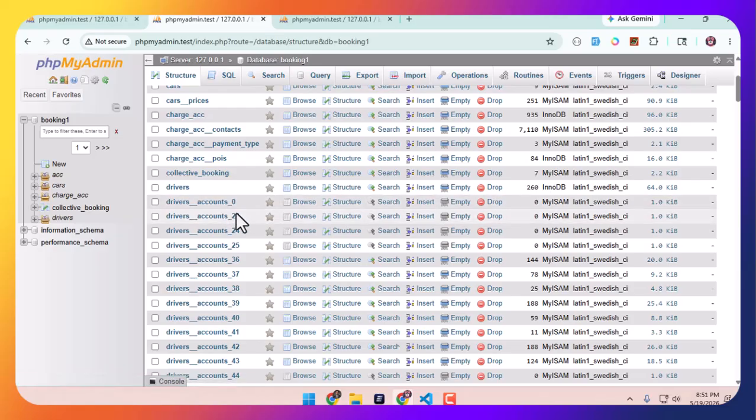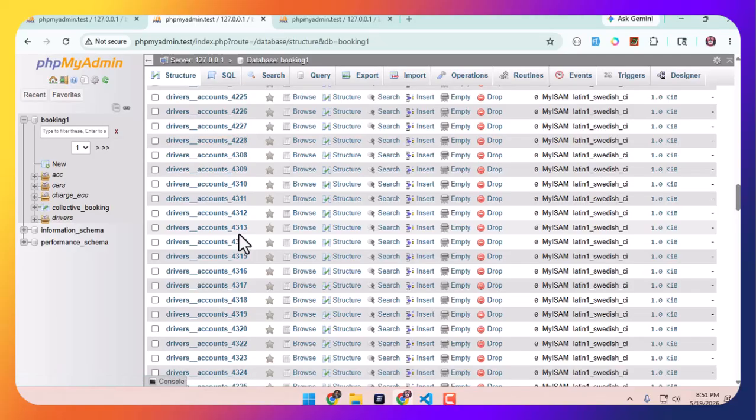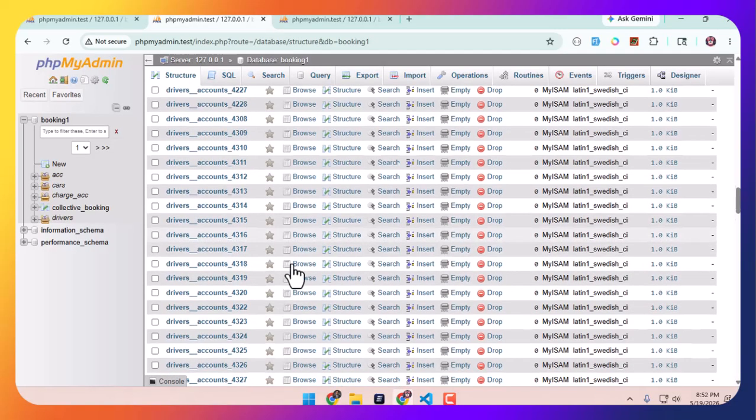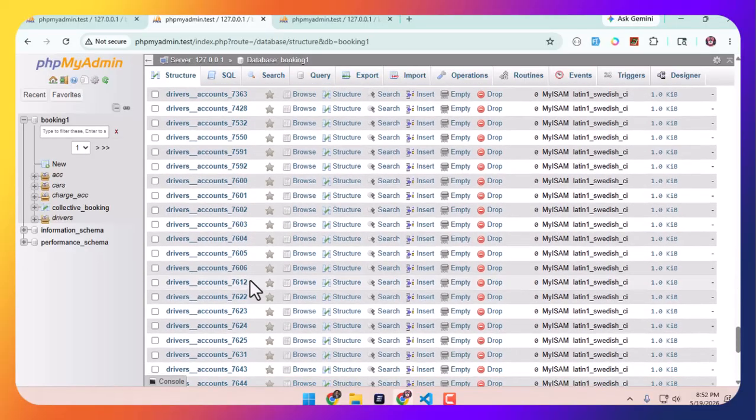So this is one person, this is one person, this is one person. For a million persons, it creates a million tables. This is very unfortunate, and this is uncertain data. It works at first when the application has few users, but when the application has many users, like 5,000, 6,000, 10,000, it will automatically create 10,000 tables. This is a very bad system.